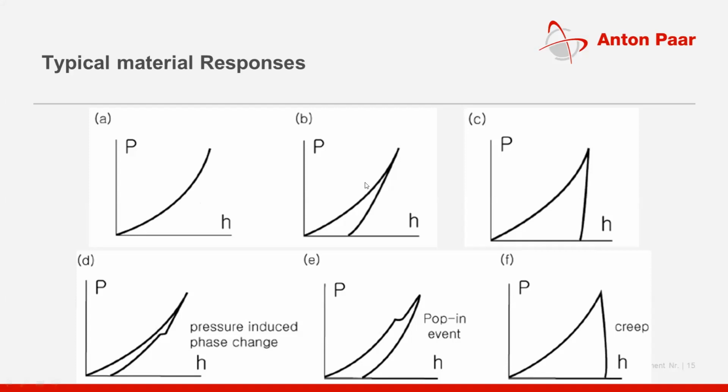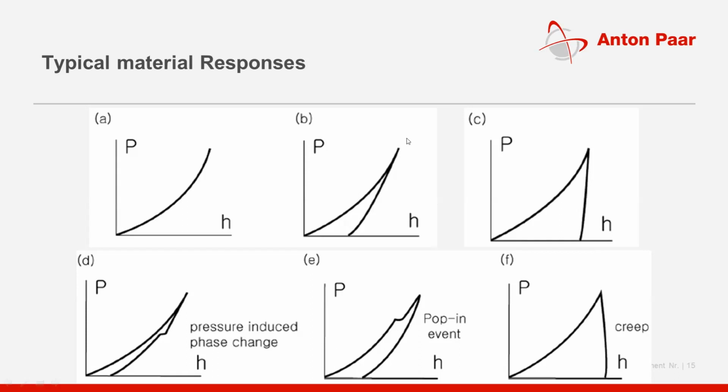Second, in graph B, loading and unloading are not following each other. There you can say that the material exhibits elastic as well as plastic deformation. The unloading curve tries to reach zero, but it does not come exactly back to zero.